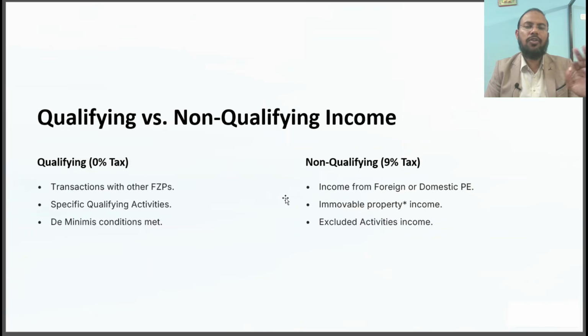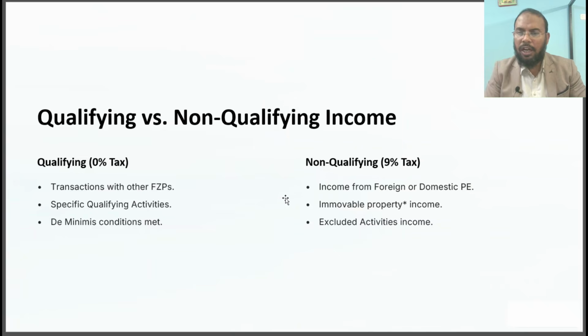That is also covered as qualifying income, and there is a charge of only 0% tax rate on that. And non-qualifying income includes income from a foreign or domestic permanent establishment, and also includes immovable property income and excluded activities income, which are specified in the FTA guidelines. For the FTA guidelines, we will provide the link here, then you can go through that.